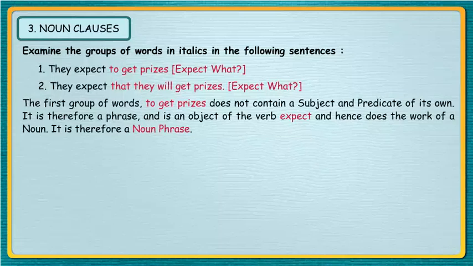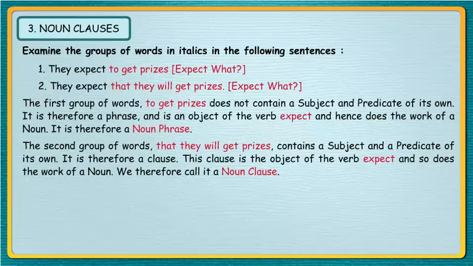It is therefore a noun phrase. The second group of words, that they will get prizes, contains a subject and a predicate of its own. It is therefore a clause. This clause is the object of the verb expect, and so does the work of a noun. We therefore call it a noun clause.